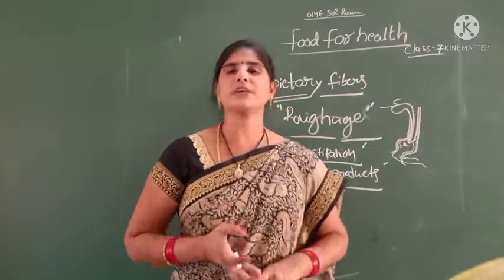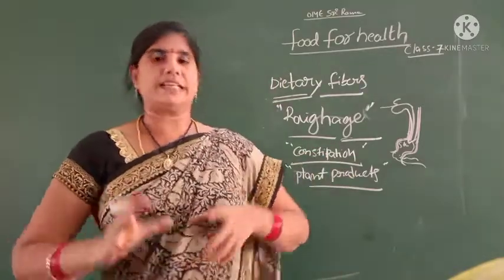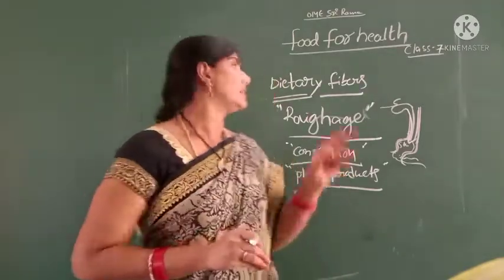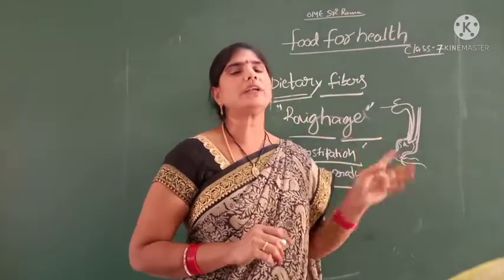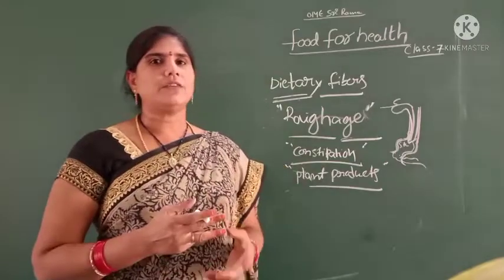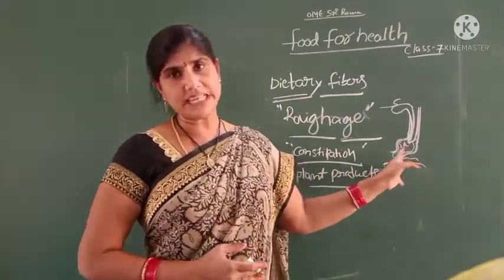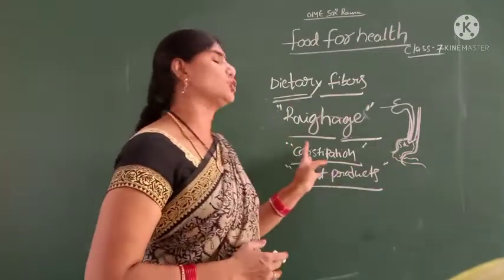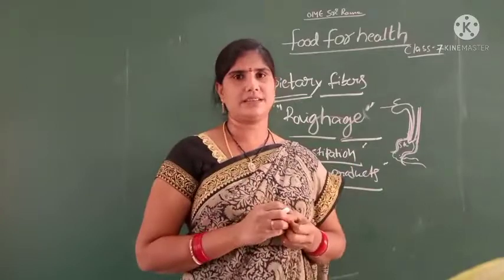Vegetables, fruits, leaf vegetables, tubers and spouts. These are all sources of dietary fibers or roughage. We include them in our diet for free bowel movement of the digestive tract, and it helps the constitution to become good health.